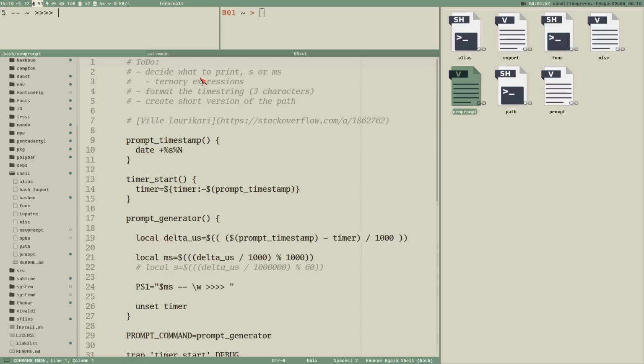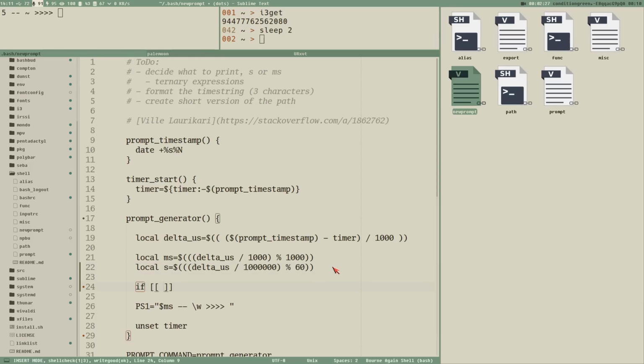To do: decide what to print, seconds or milliseconds. Subtitle: ternary expressions. No brainer, right? If I do a normal command, it prints 042, meaning it took 42 milliseconds. But if the command takes longer than a second, then it prints the number of seconds instead. So sleep 2 will print 002. To do this, we have to test if the command is longer than 1 second or not. So let's do it the hard way first.